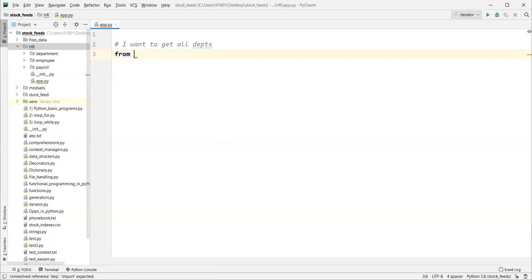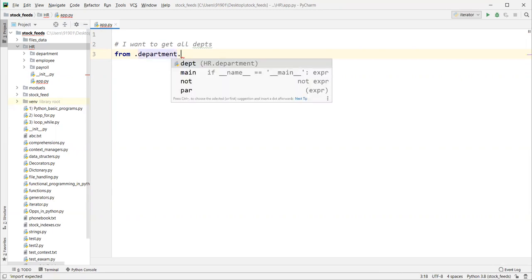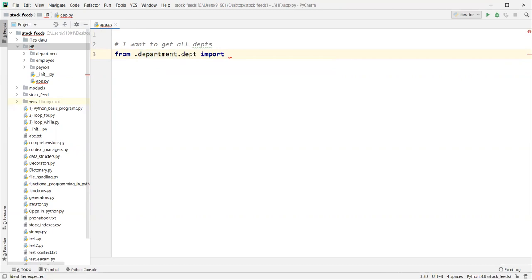Since our file is inside HR only, we can do from .department, where dot means the current directory. This file's current directory is this one, and inside this directory department is there. From .department.dept, which is the Python file, import get_all_depts. IntelliSense also shows it. So inside the HR package, inside the department sub package, from the dept file, this particular function is imported.